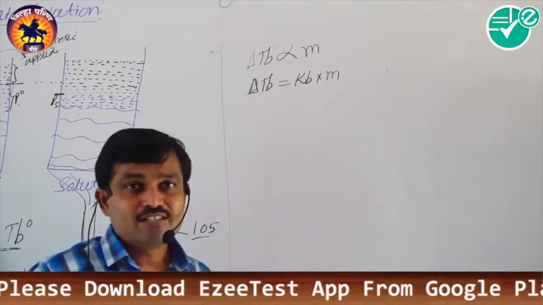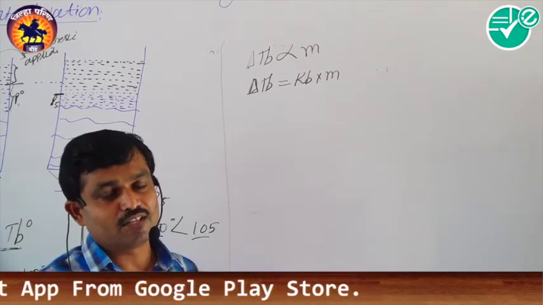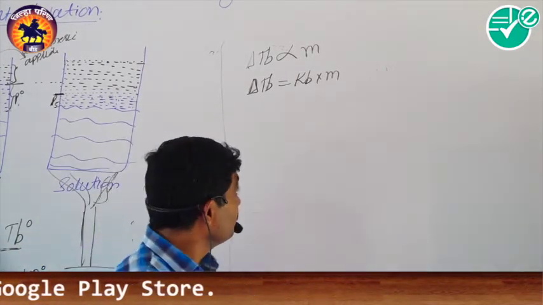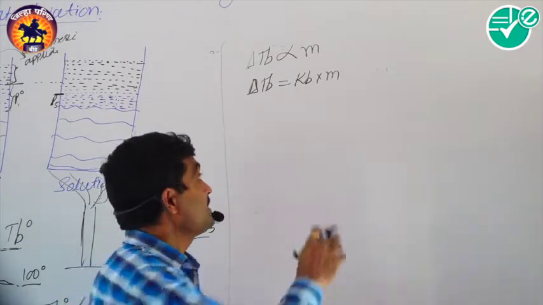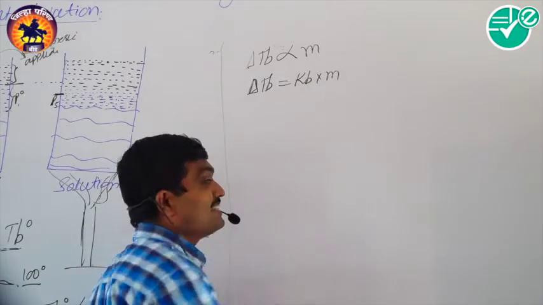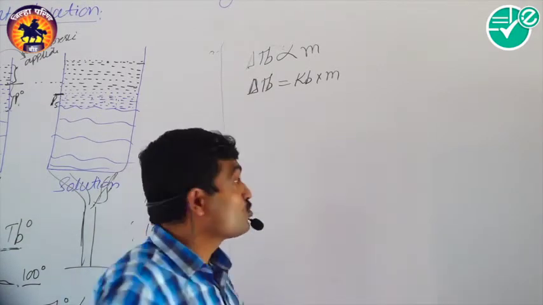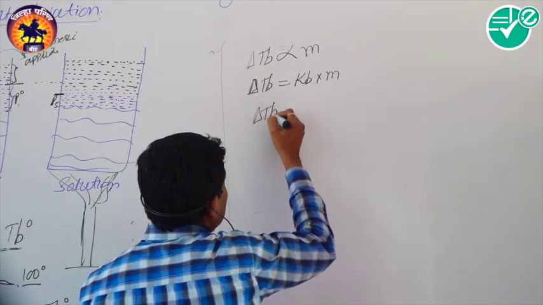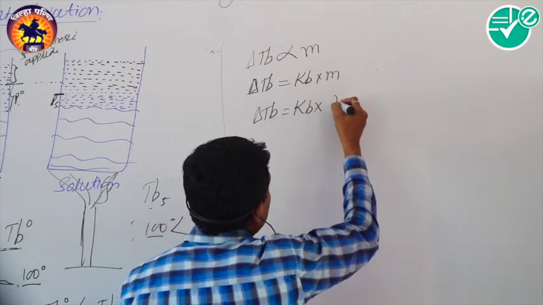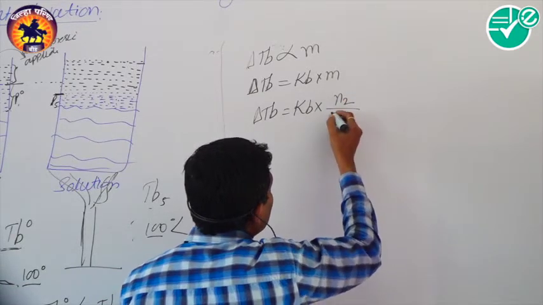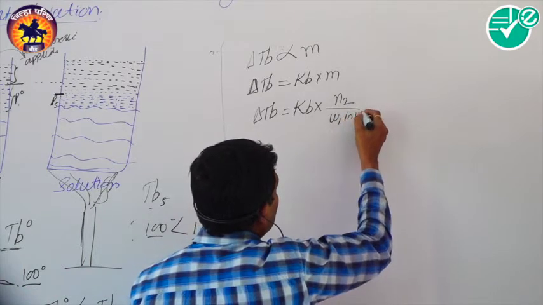But we need some of the concepts required in colligative properties that we learned in the first lecture, that is the molality and the mole fraction we discussed there. So look at here, the molality is nothing but the number of moles of the solute per kg of the solvent. So here delta TB is equal to Kb into the number of moles of the solute divided by the weight of the solvent in kilogram.